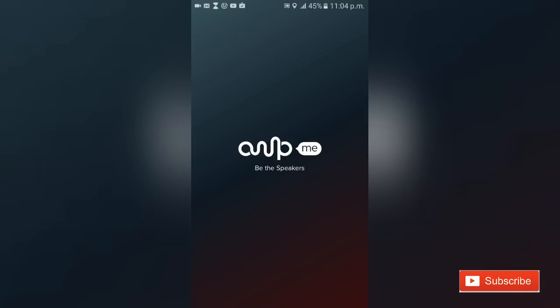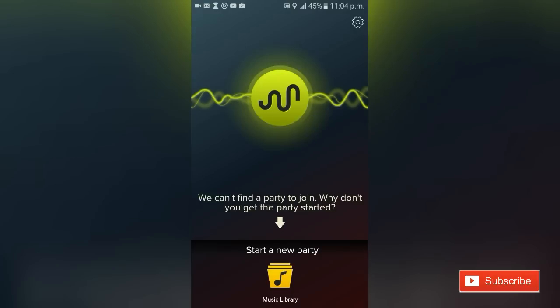Now I am going to talk about some of the things you must know about this app. First, it works on both iOS as well as Android devices. Second, you can connect as many devices as you want to the host. Third, you can connect a speaker to the host and further amplify the sound. Fourth, the host can only change the track in a party. Fifth, you can't change the host of a party. If the host leaves, the party is over. You can start your own party and be the host, but you can't change the host of an existing party.